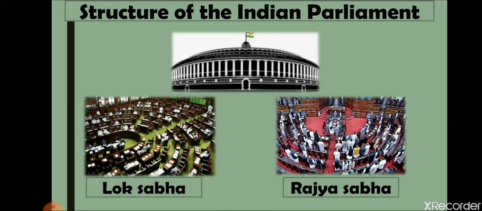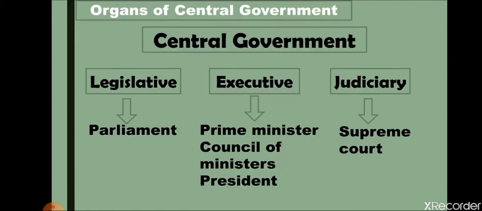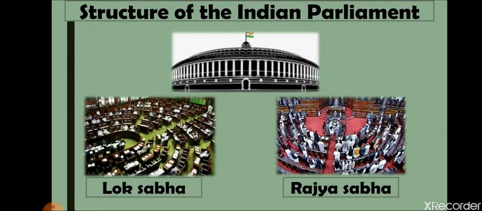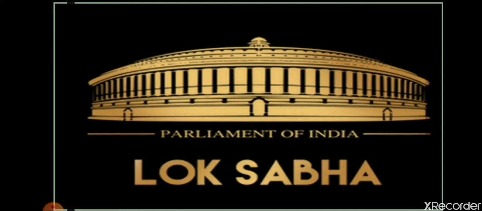So, students, we will talk about the President later. Here, we are talking about the two houses of the Indian Parliament, that is Lok Sabha and Rajya Sabha. Why will we talk about the President later? Because the President has both powers. Here I explained to you that the President is in the executive body, but here I explained that the President is in the parliamentary body also. So the President has both functions, executive and legislative also.